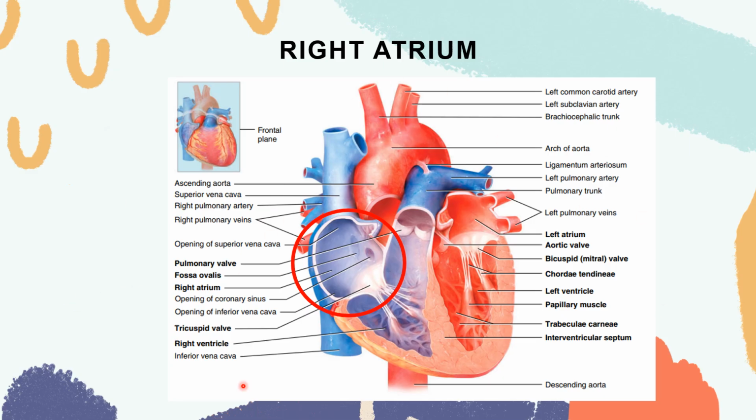So again, your right atrium receives deoxygenated blood from your superior vena cava, inferior vena cava, and your coronary sinus. It passes blood to your right ventricle by your tricuspid valve. Tricuspid because it contains three cusps or leaflets. Alright? So next.